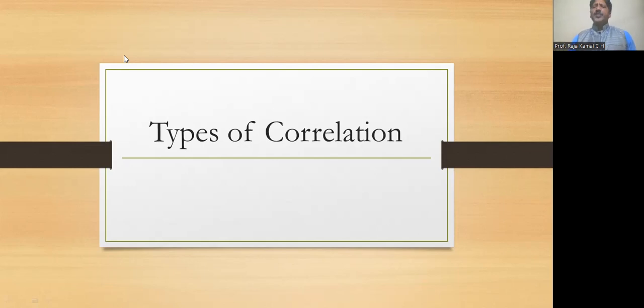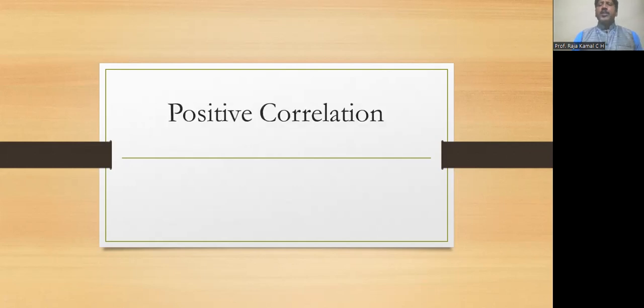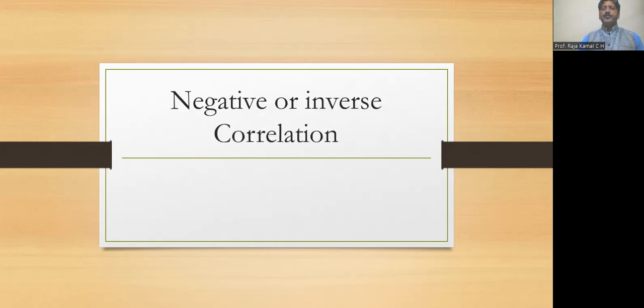So there are different types of relationships between the two variables, and those are the types of correlation. In the present example, age is increasing, and at the same time the height of the person is also increasing. Both of them are moving in the same direction. When the two variables in the data set move in the same direction, then we can conclude that there is a positive correlation between the two variables.